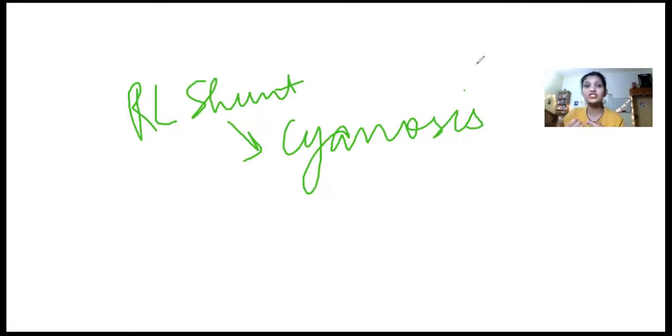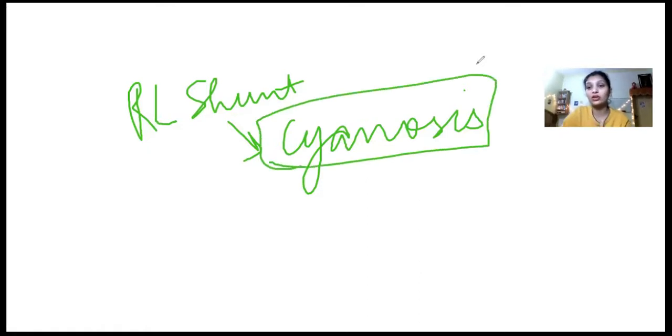So why does this happen? I'll explain it. The pulmonary artery is on the right side, and it carries deoxygenated blood. And the aorta carries blood to all the parts of the body. So when there is a right to left shunt, the blood flows from the pulmonary artery to the aorta. That means it has become reverse and opposite. Deoxygenated blood is mixing with oxygenated blood, and that is what is supplied to the whole body. So this causes discoloration, which is known as cyanosis.